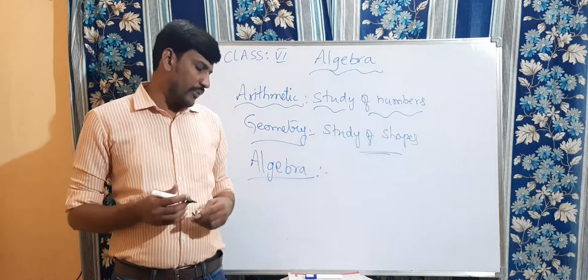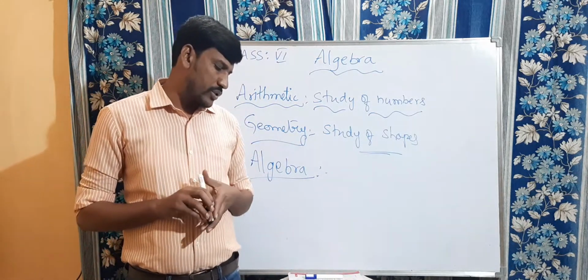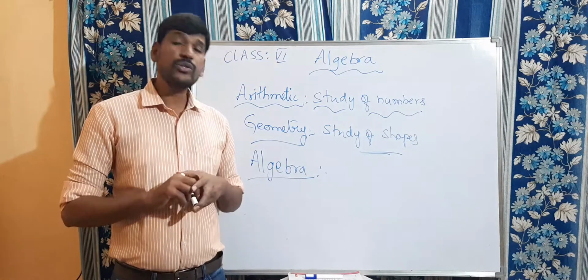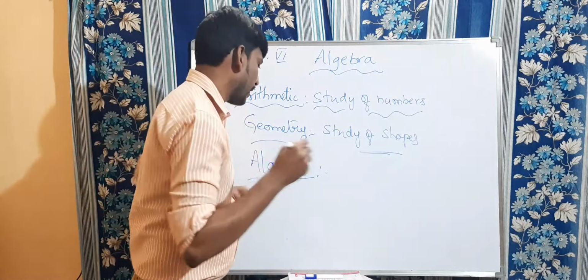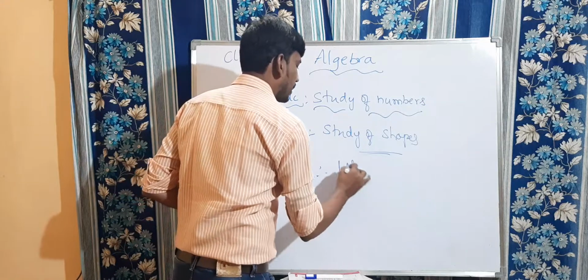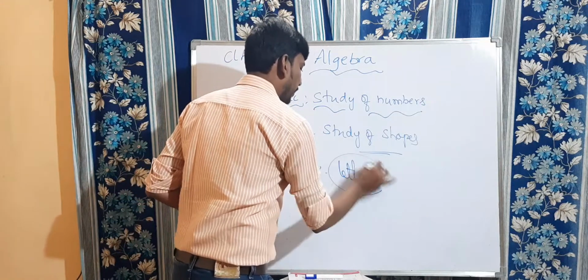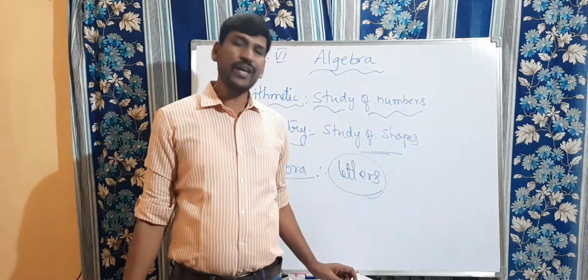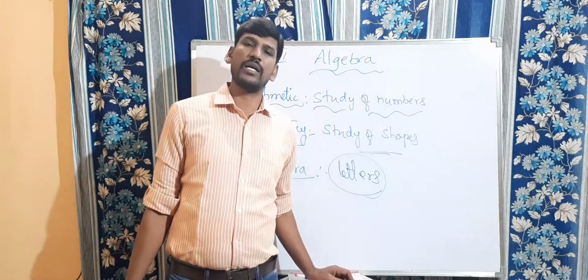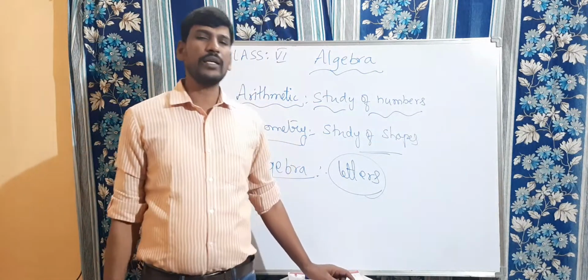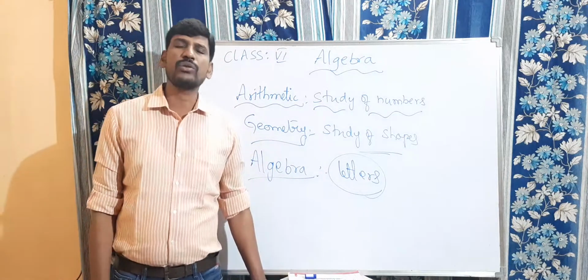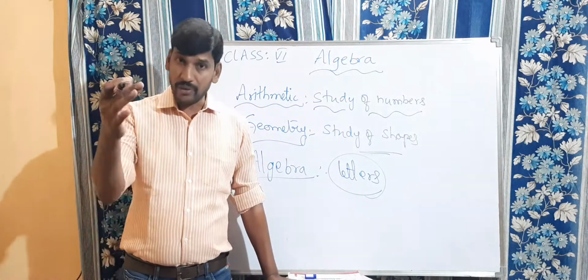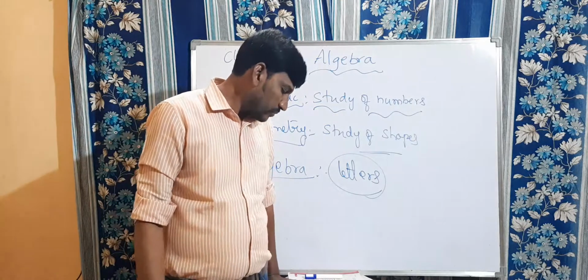The main feature of this new branch is the use of letters, that is, English alphabet letters. We are going to discuss all the problems by using letters. I think you will have one doubt: Sir, how do we solve a problem by using letters? That we are going to discuss now.